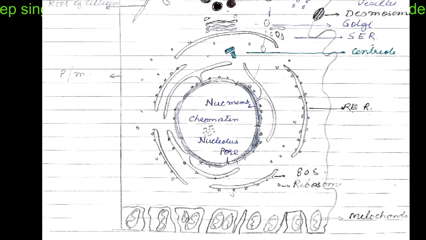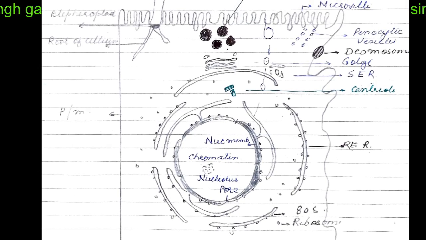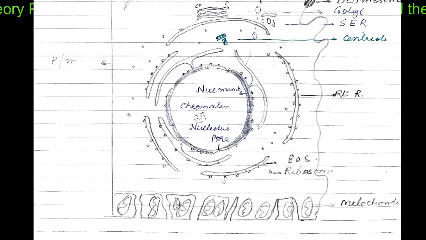ribosomes. We have mitochondria as the powerhouses, which provide energy and are the seat of production of ATP, which are the energy-providing molecules. We have desmosomes, which are meant for anchorage of two neighboring cells. And this is the basic general structure of